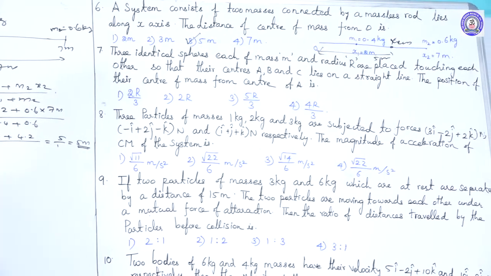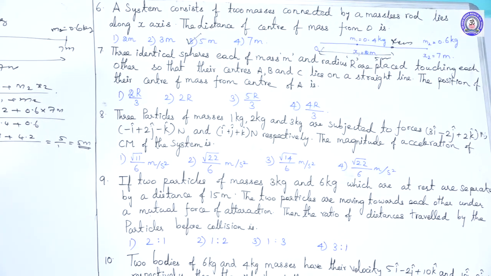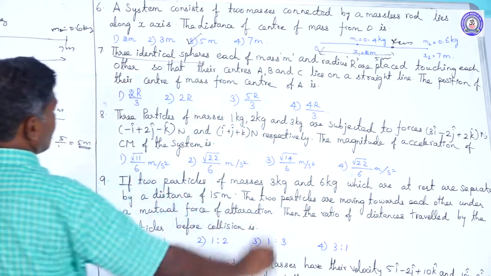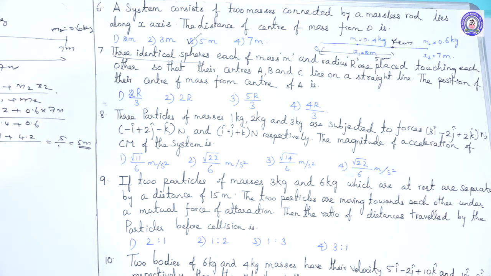Next one is the seventh one. Three identical spheres. Identical spheres means the three spheres have the same mass and the same radius. Each of mass m and radius r are placed touching each other so that their centers A, B, C lie on a straight line.